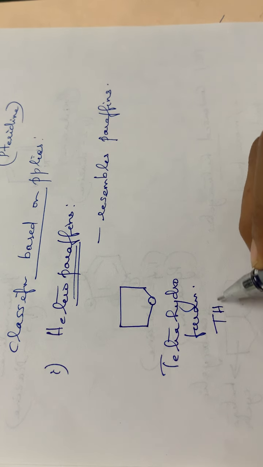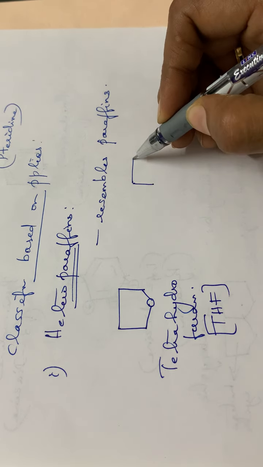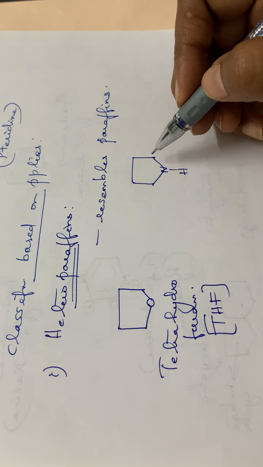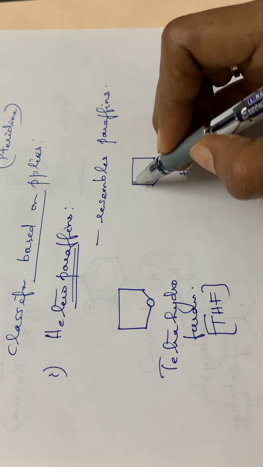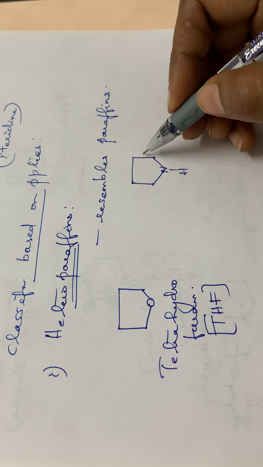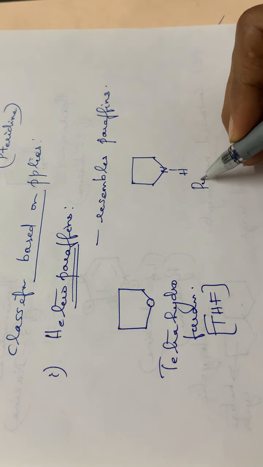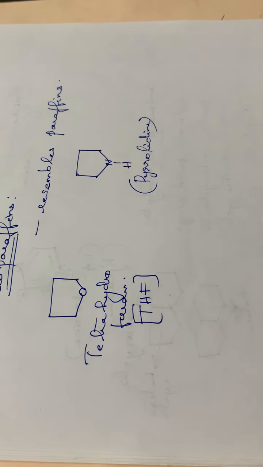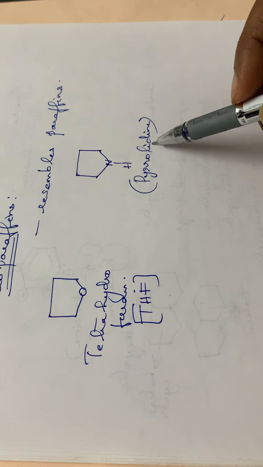THF, tetrahydrofuran. Then the next compound, this is nitrogen, NH. Suppose here if 2 double bonds are there, the compound is called pyrrole, isn't it? And if pyrrole is hydrogenated, the 2 double bonds will be replaced by 4 hydrogen atoms, isn't it? So the compound is pyrrolidine. So it is a saturated compound, isn't it? Both of them are saturated, no double bonds are there. So tetrahydrofuran and pyrrolidine are both derivatives of furan and pyrrole.